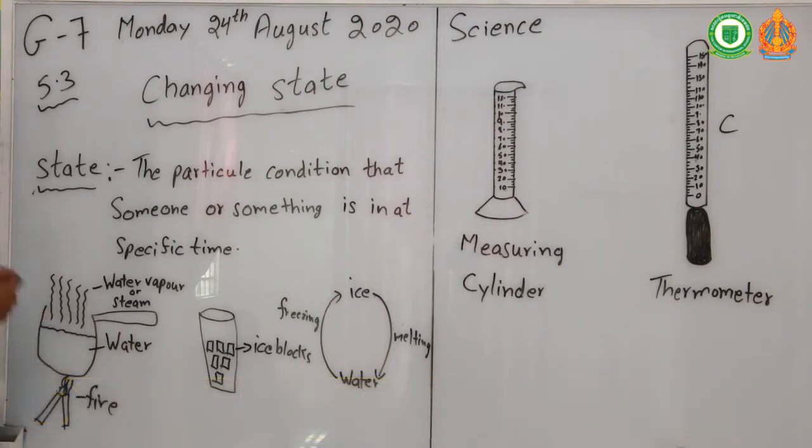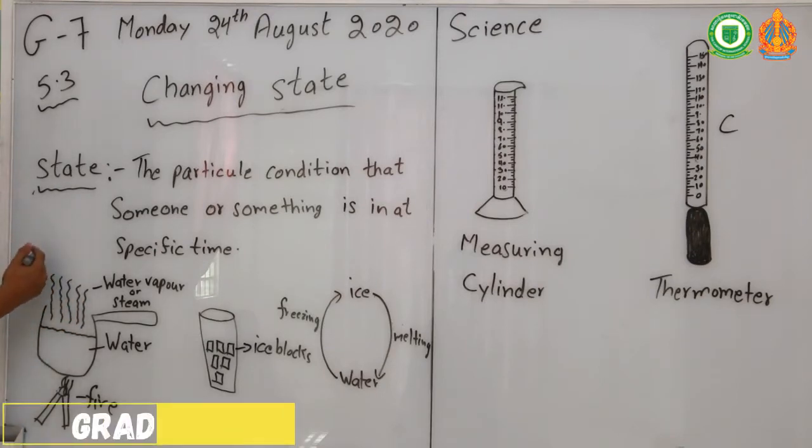When we keep the water on the fire, the water starts to boil and you can see the water vapor. You can see steam. We can call it steam or water vapor. You can see the steam coming up, so the water starts to change into gas.